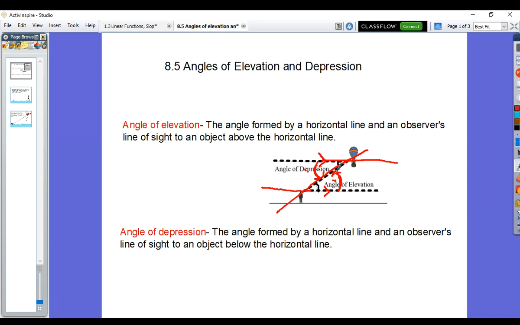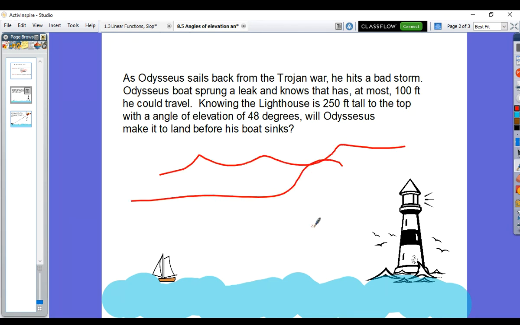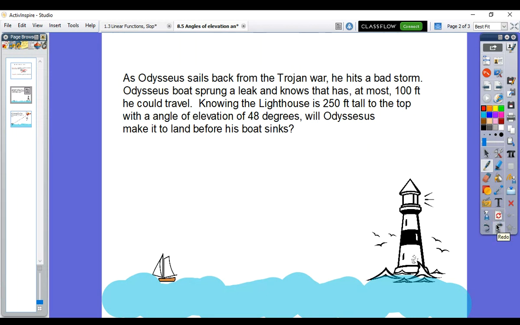All right, so let's do two examples, one of each. We're going to start with angle of elevation here. Odysseus, my boy from the book The Odyssey, is sailing back from the Trojan War, and he was hit by a storm. Clouds everywhere, wind everywhere. I should clear that up better. Anyways, then his boat got a leak, and he knows, because he probably had to repair this 1,000 times, that he has at the most 100 feet he could travel before his boat sinks.